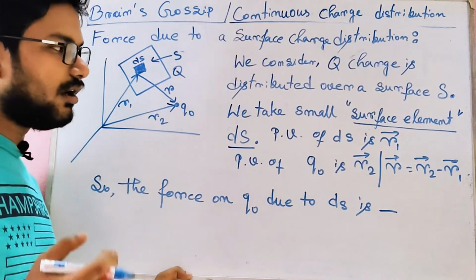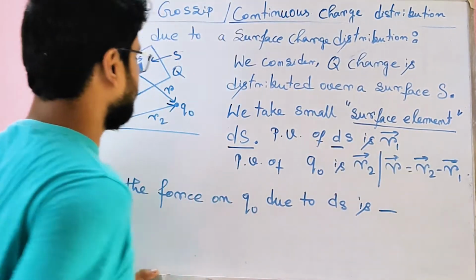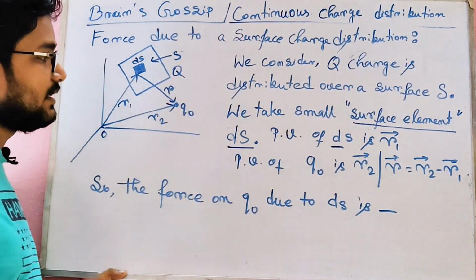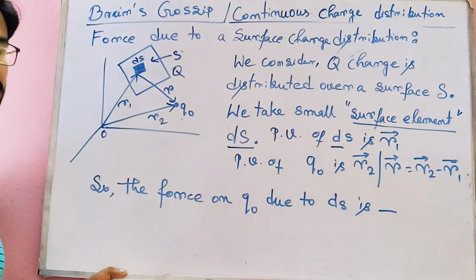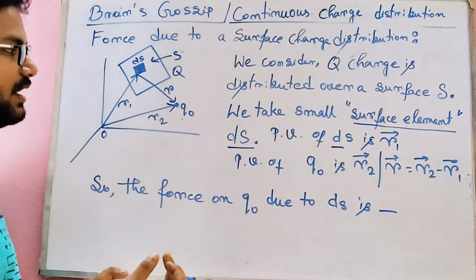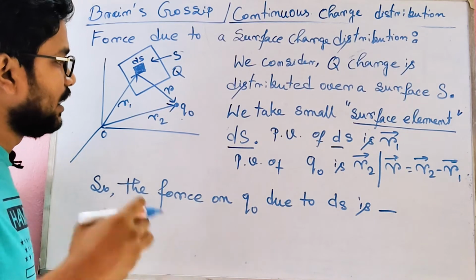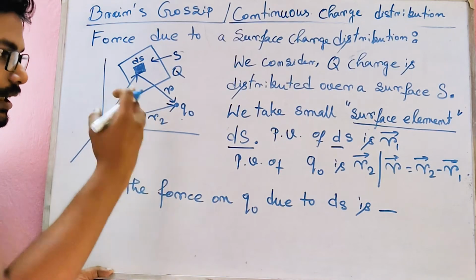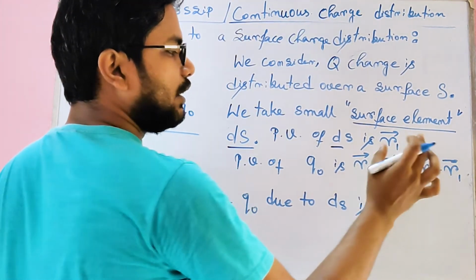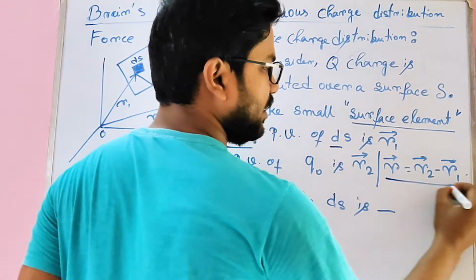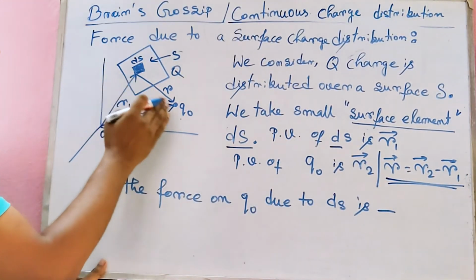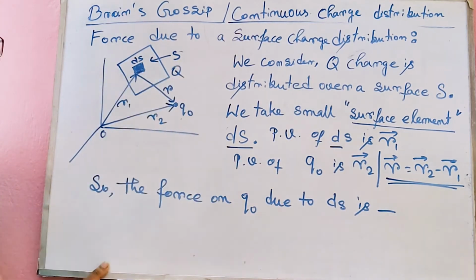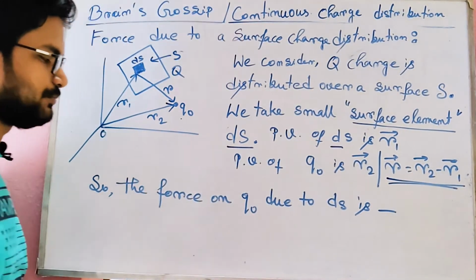Now the position vector of this ds is r1. So from the origin this is r1, and we take another charge q0 which is out of the surface, a separate charge q0. It's an isolated separate charge, and the position vector of this q0 is r2. That is another vector, and we call r2 minus r1 as r vector. Simply we are giving a name, we are just considering this. So this vector r2 minus r1 is r. Simply the distance between the ds and q0 is r, the distance vector.